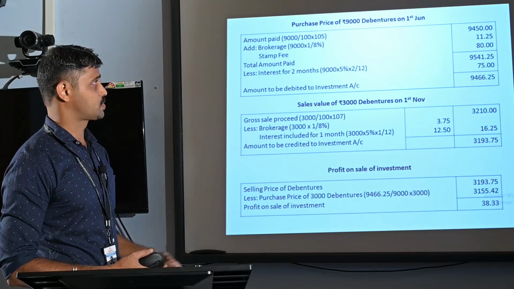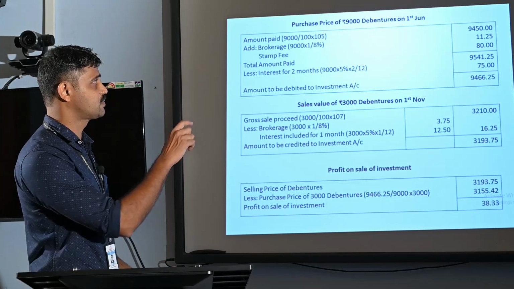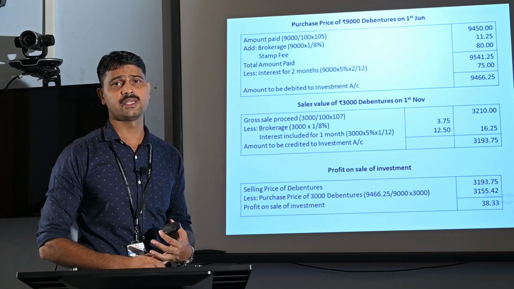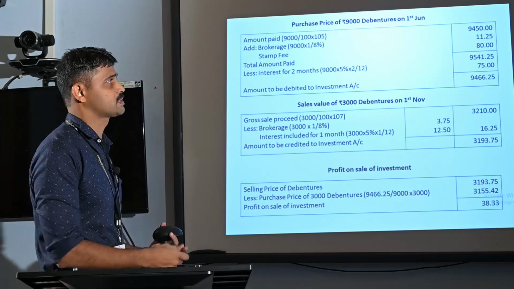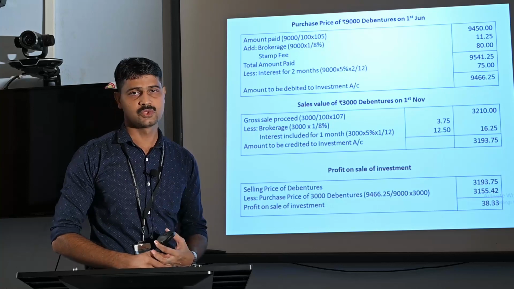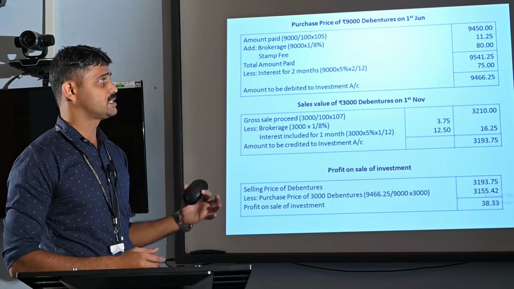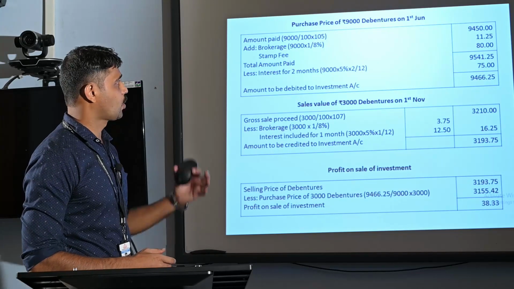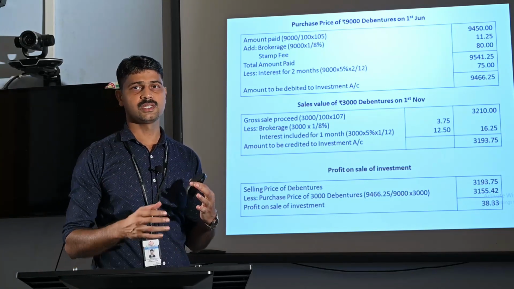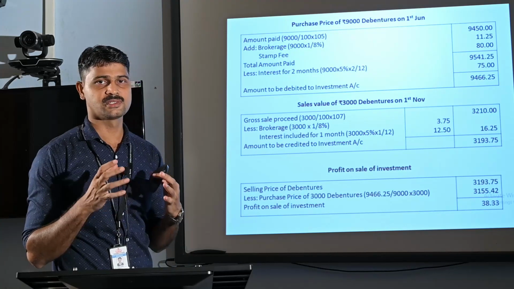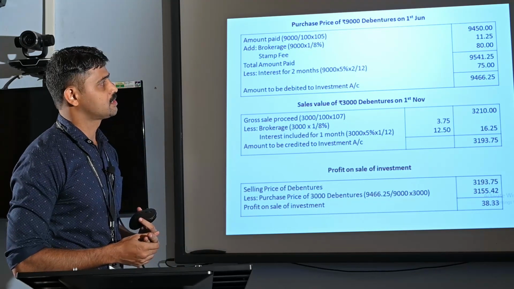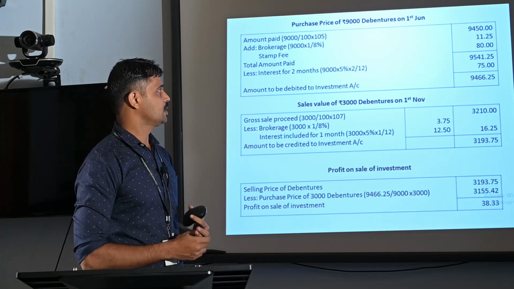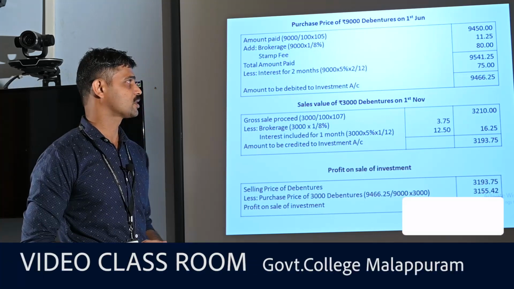Then add brokerage. For this transaction, on the face value of rupees 9,000, Mr. A has to pay brokerage at 1 by 8%. So 1 by 8% of rupees 9,000, that is 11.25. And also stamp fee is there, rupees 80 is paid by Mr. A. Then the total amount paid by Mr. A for purchasing these debentures from X Limited, that is 9,541.25.